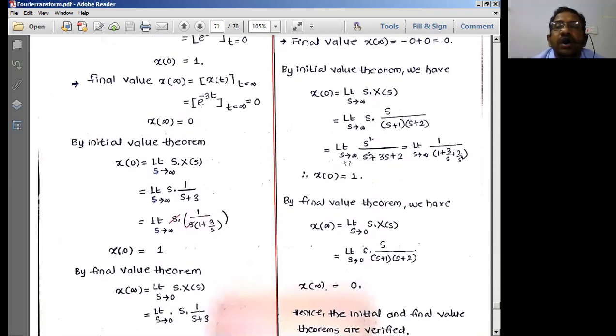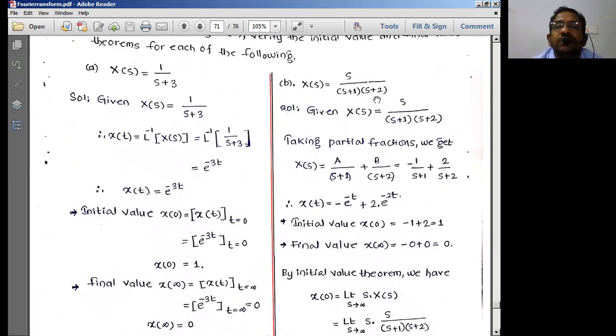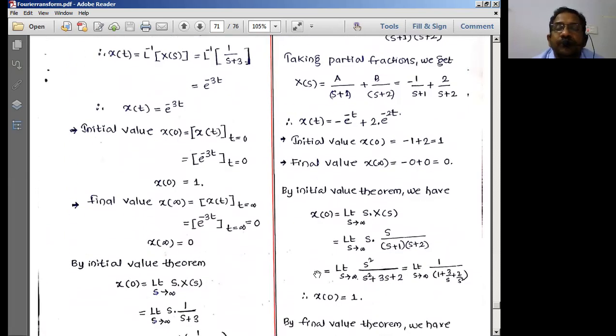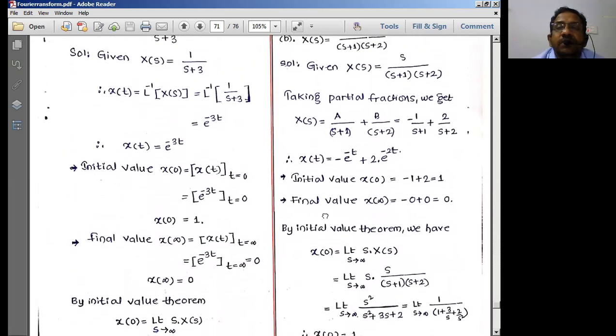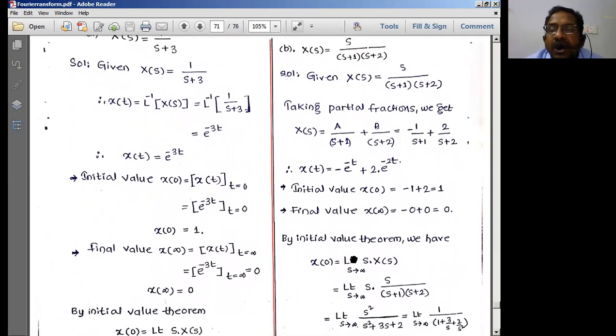Now similar to that, another formula that I can give is something like s by s plus 1 into s plus 2. S by s plus 1 into s plus 2. Now for this kind of problem, I want to solve the inverse Laplace transform. Inverse Laplace transform is not in the syllabus, but still, as it is an example to make sure the initial value theorem is really giving us the correct results, we are just doing it.